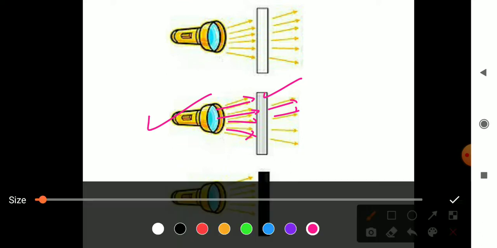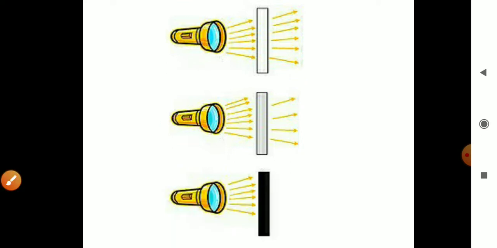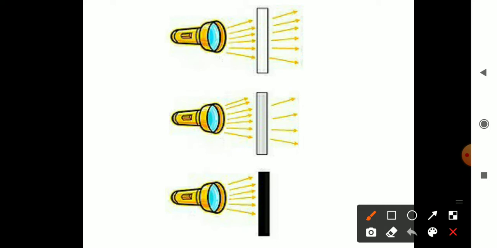Now there is a third type of object. Again, switch on the torch and place the third type of object in front of the torch. These objects will not pass the rays of light. No light will pass. Those objects which do not pass any light through them are called opaque objects.